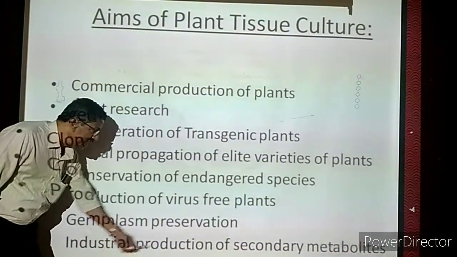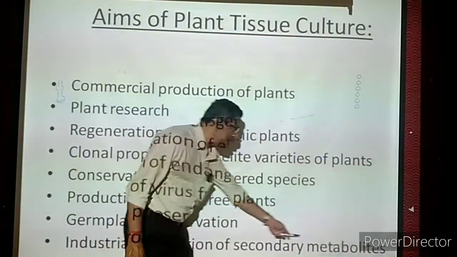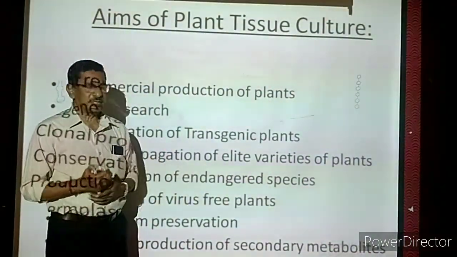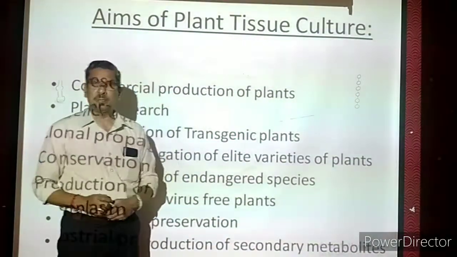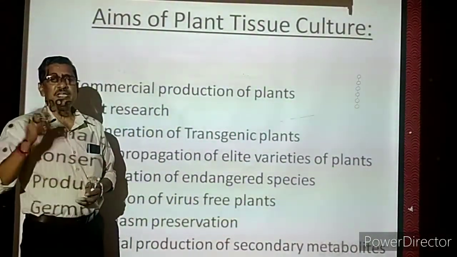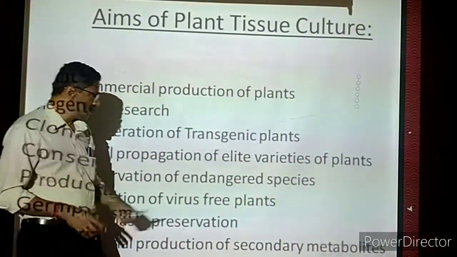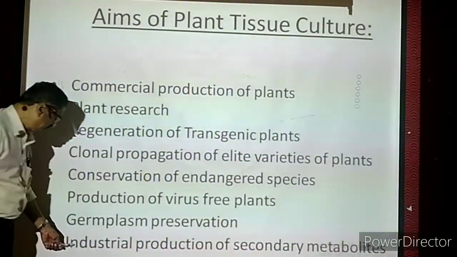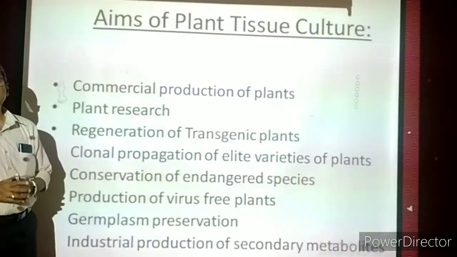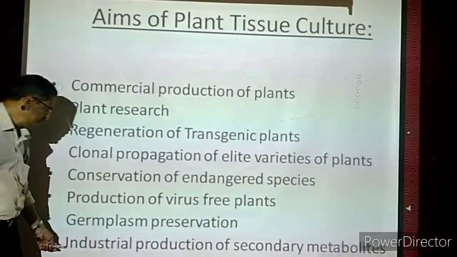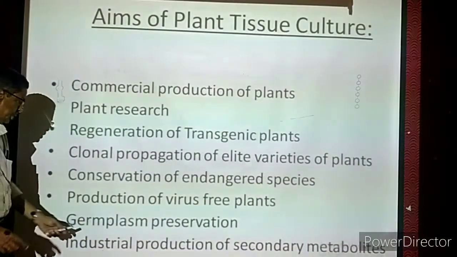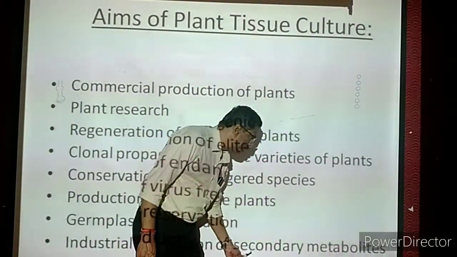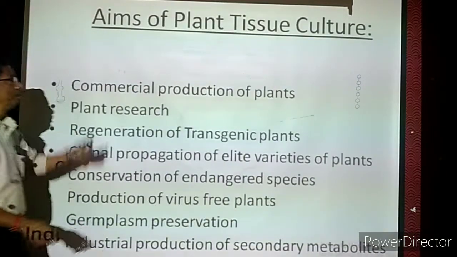The last one, industrial production of secondary metabolites. Now metabolites means some chemicals. Secondary metabolites means they are byproducts. For the plant, these chemicals are byproducts, but for other organisms, these chemicals are very, very useful. Then why should we use the word industrial? Wherever the production is enormous in number, large quantity, then it is called industrial production. So, industrial production of secondary metabolites, that means byproduct chemicals, we can do with the help of this plant tissue culture.